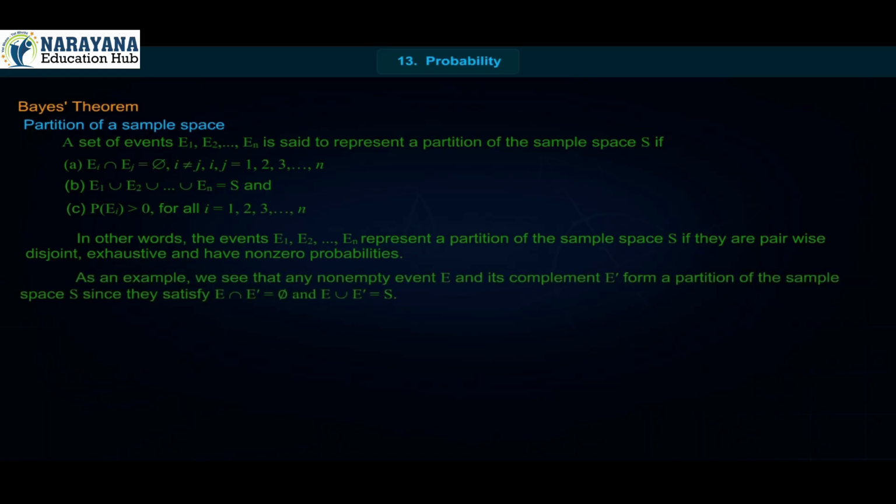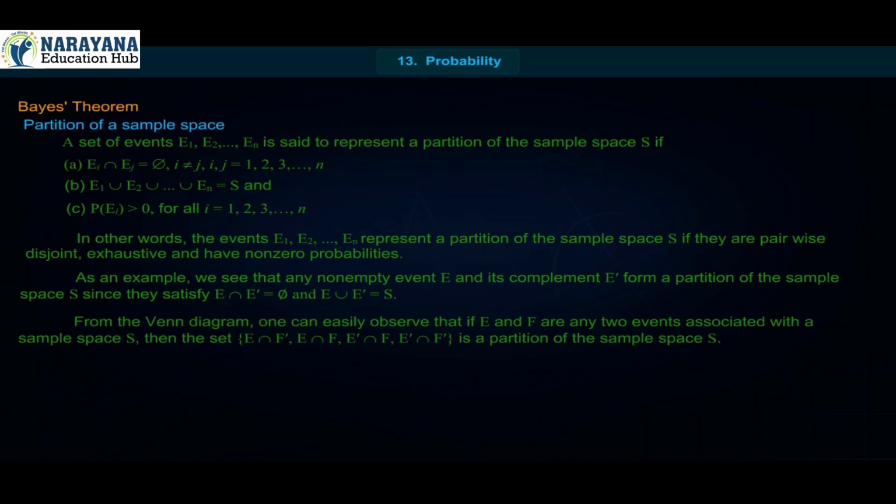As an example, we see that any non-empty event E and its complement E' form a partition of the sample space S since they satisfy E intersection E' is equal to phi and E union E' is equal to S.